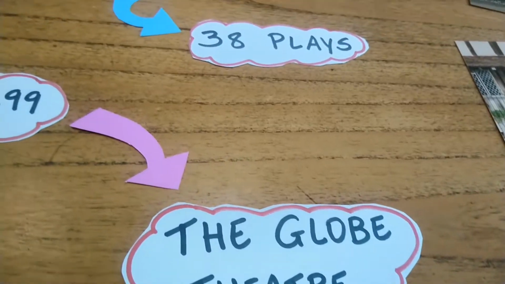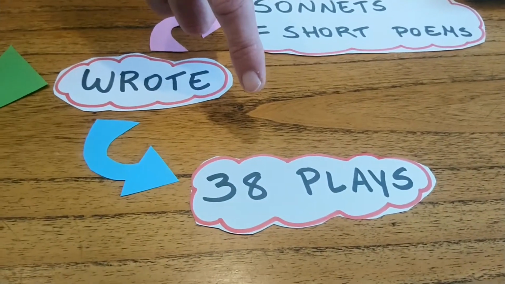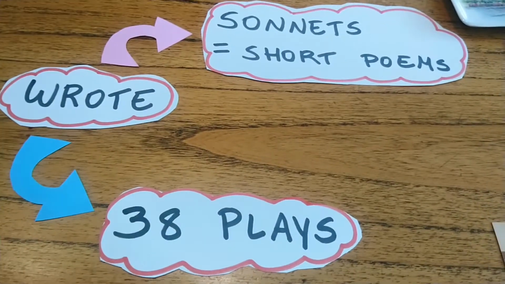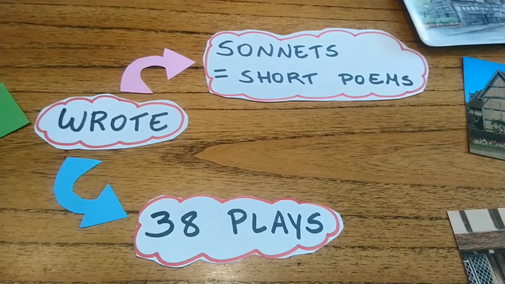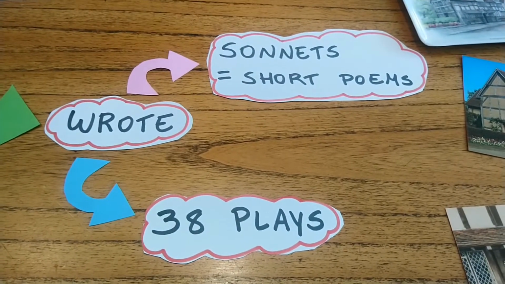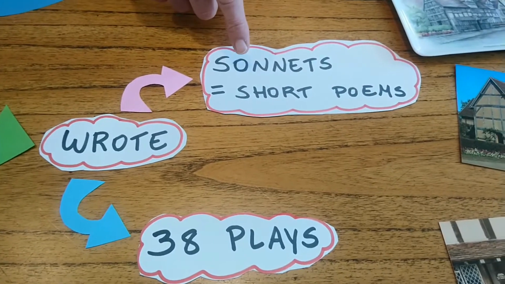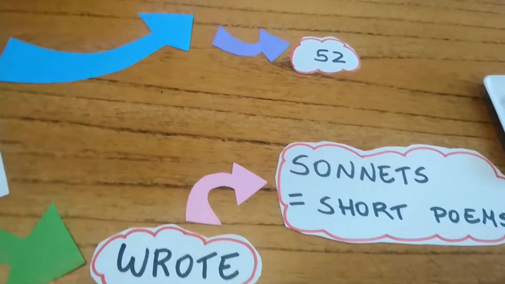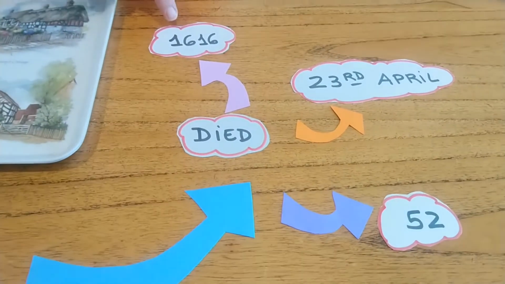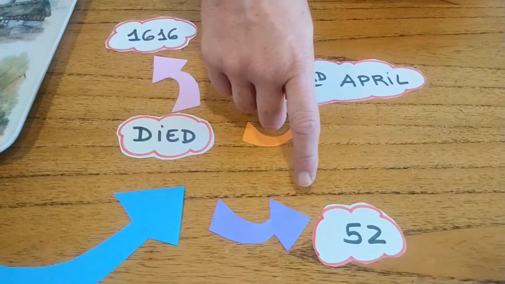He wrote more than 38 plays, including comedies with happy endings, like A Midsummer Night's Dream, tragedies like Romeo and Juliet, historical plays, and he also wrote sonnets. These are short poems. He died in 1616 on the 23rd of April at the age of 52.